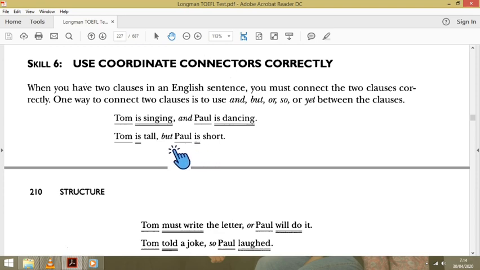You have to pay attention to the first skill: subject, verb, then after the coordinate connector, subject, verb too. And you have to put a comma before the coordinate connector.